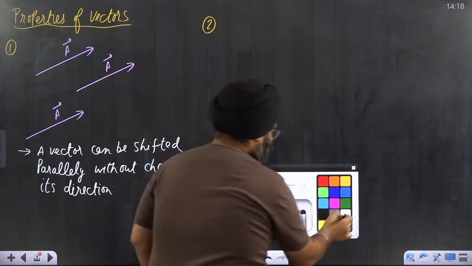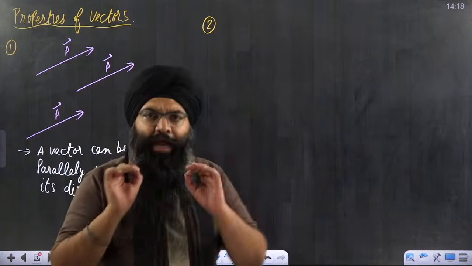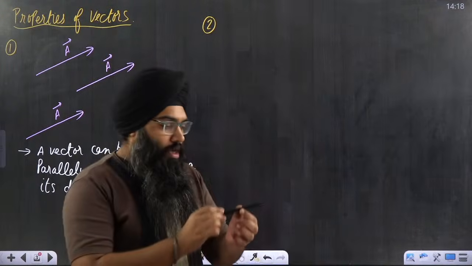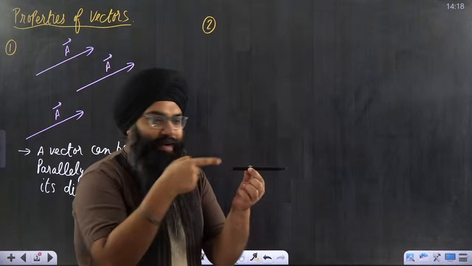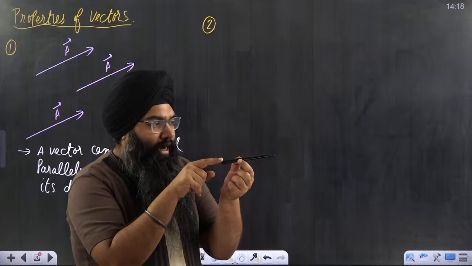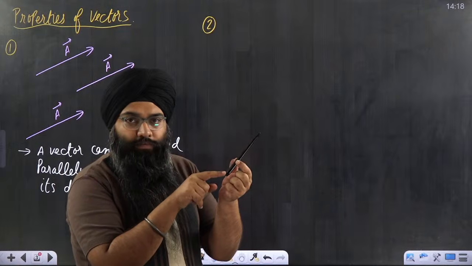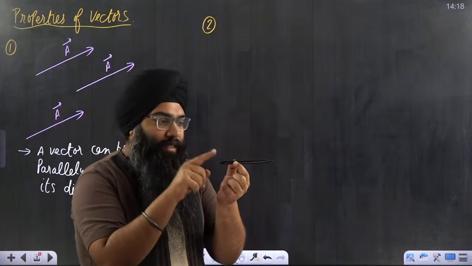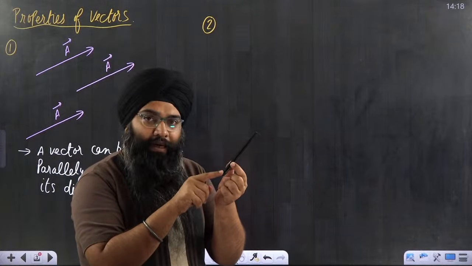The second property is, whenever I want to discuss a vector, suppose there is a vector A here, and let us suppose I rotate the vector by an angle theta.